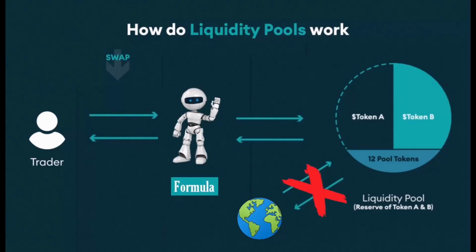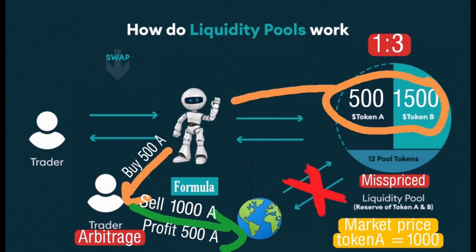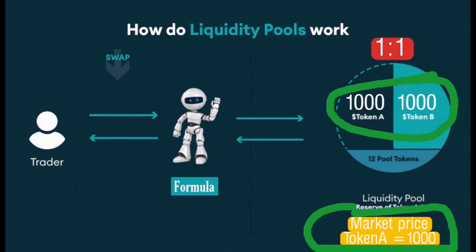Because calculations are made inside DEX without taking into account the market price of central exchanges, the price in pools may differ from the central exchange markets, and here the arbitrage traders are involved. They buy tokens and sell them on the market, earning on the price difference, thereby correcting the price in liquidity pools with market prices. These prices are equal to the market most of the time.